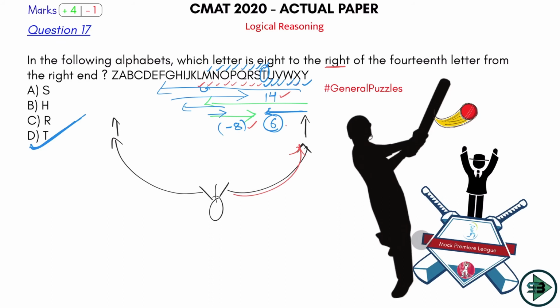14 minus 8 is equal to 6. Any time they ask you to go left or to the right, you add and subtract accordingly, as we have seen in the class. So this was surely a 6er for me. It's the easiest question I can get in the paper.